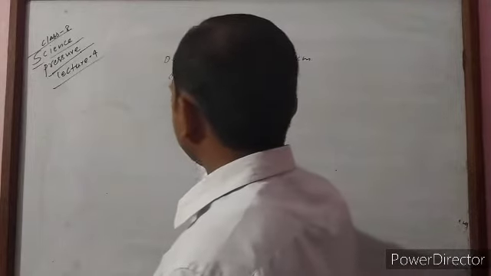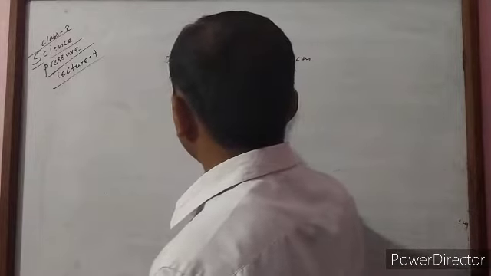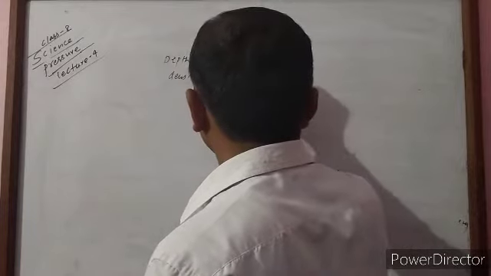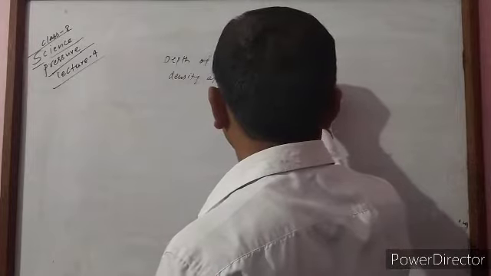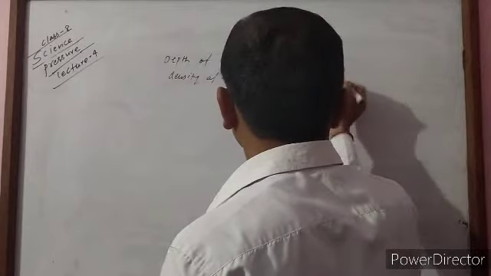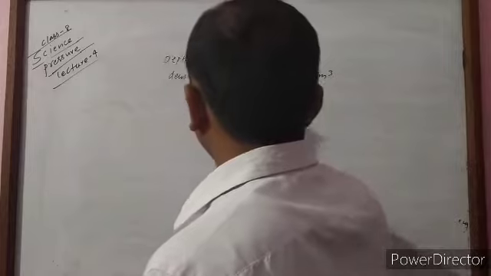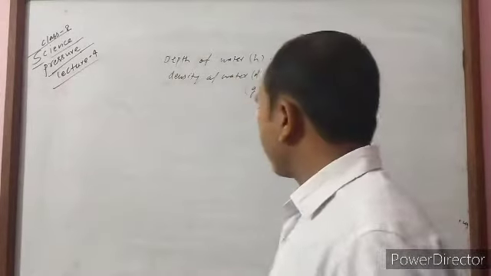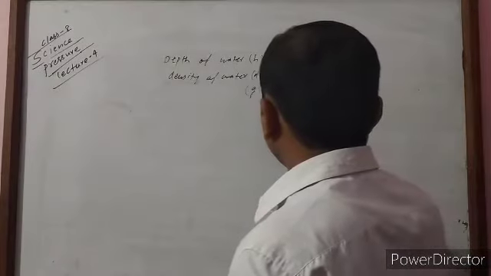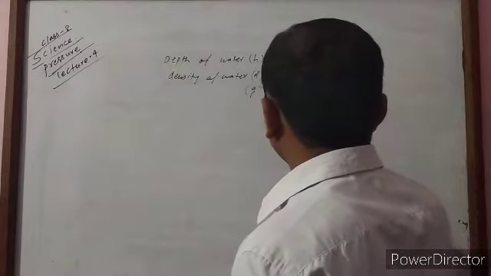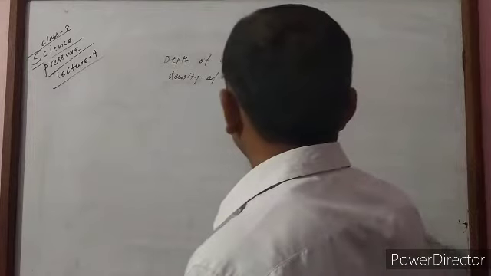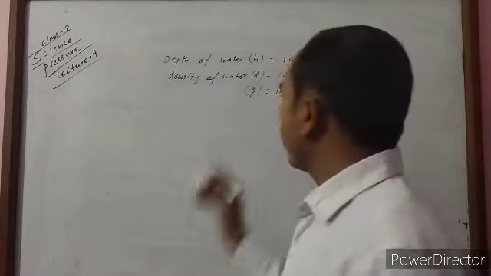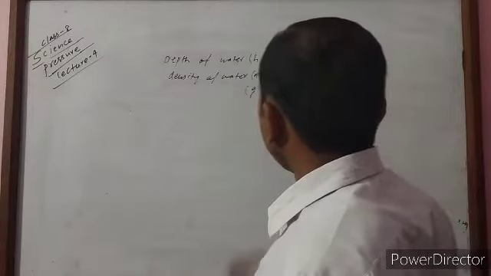We already know the density of water is 1000 kg per cubic meter, and the value of g is 9.8 meter per second square, but generally 10 meter per second square is given. So for ease I am going to take g as 10 meter per second square. This is the first condition.